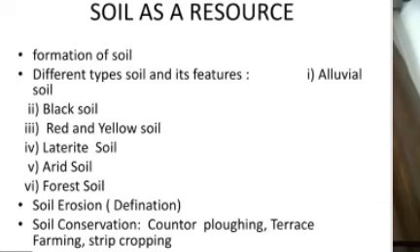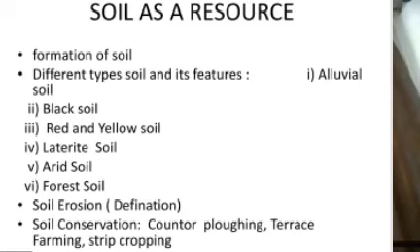Regarding this only, next point, land use pattern in India. India's land use pattern is almost the same as explained above, that is the forest, uncultivated land, fallow land, and net sown area. India's land is also used in almost the same way. When this land started to be used more and more, at that time land started to degrade. So the next point is land degradation.